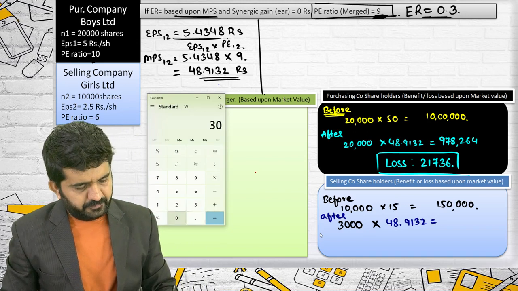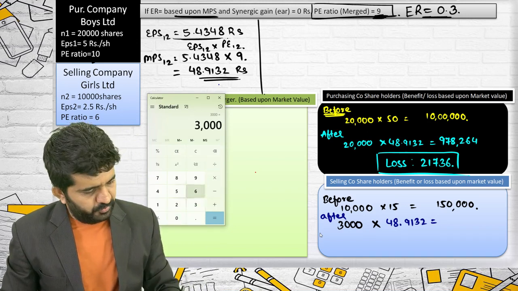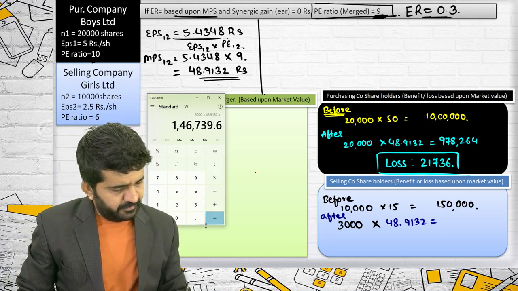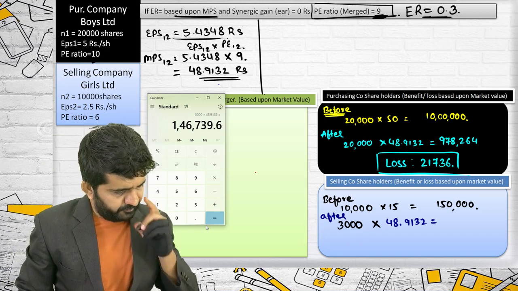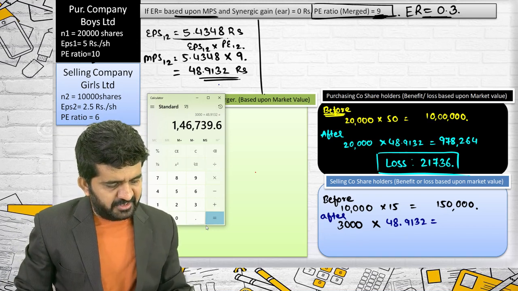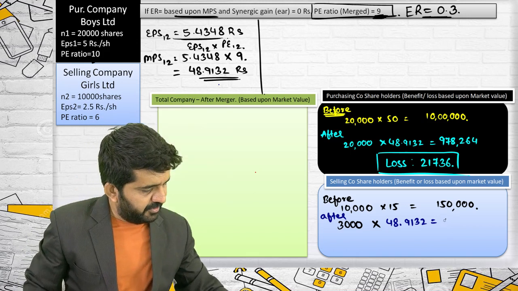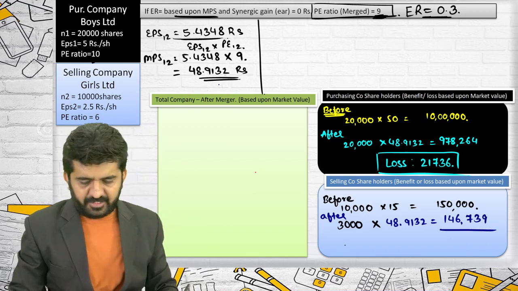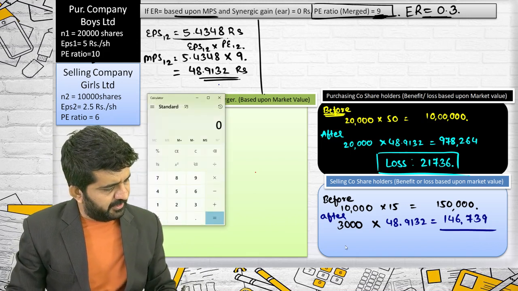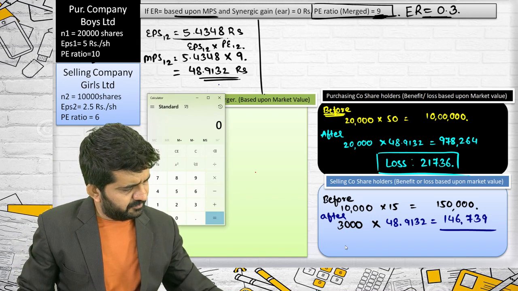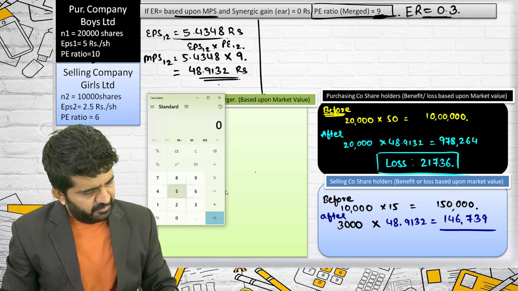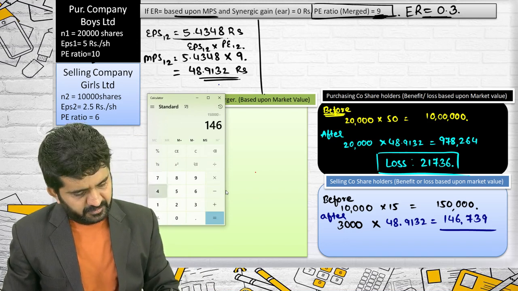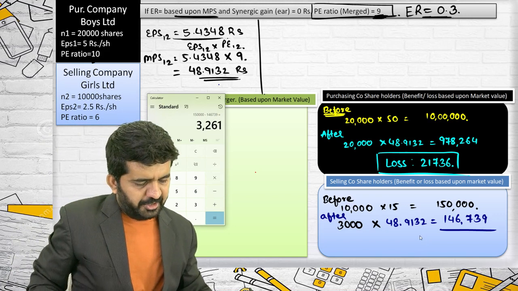So 3,000 into 48.9132 is equal to 1,46,739. Before it was 1,50,000. So 1,50,000 minus 1,46,739 is 3,261.